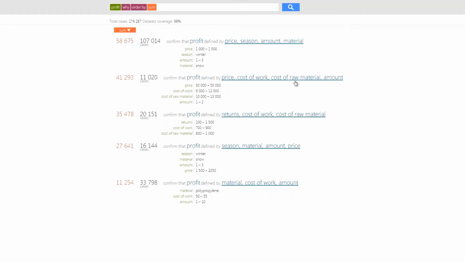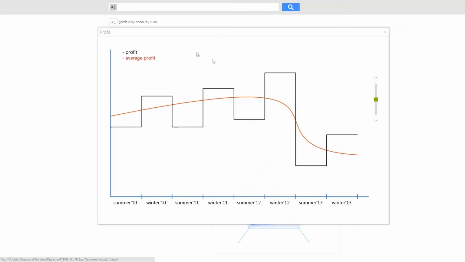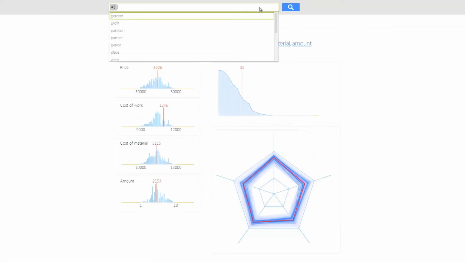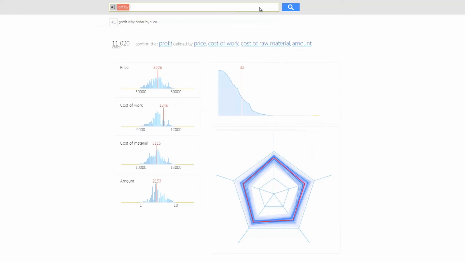Let's look at the second segment. If we study closely the profit dynamics of this segment, we can see the positive nature of its dynamics up until the summer period of 2012. Let's ask FRiSgo about these sharp changes. What are the exact reasons that differ the year of 2013, starting from the summer season, from the previous period?